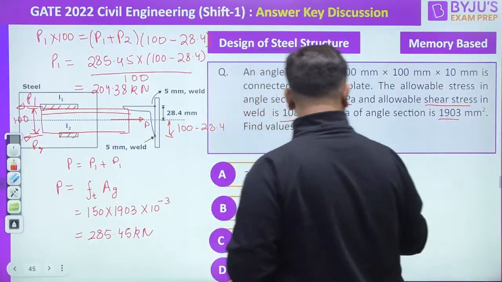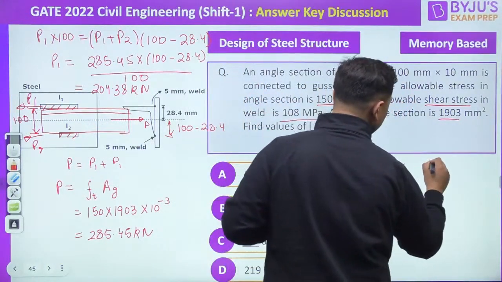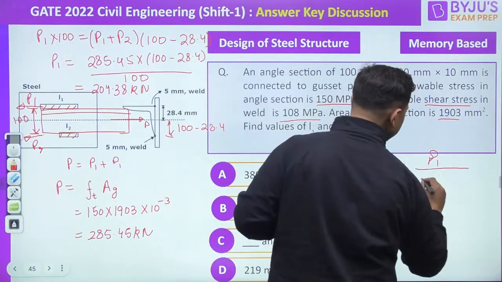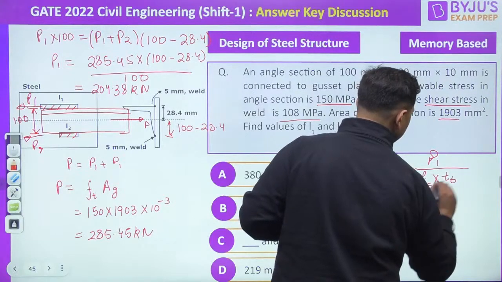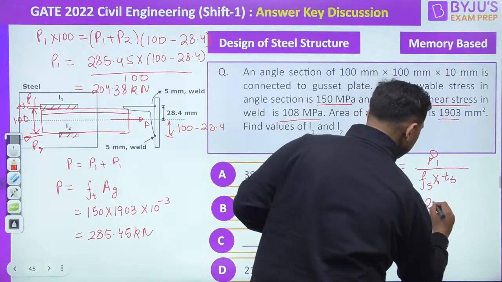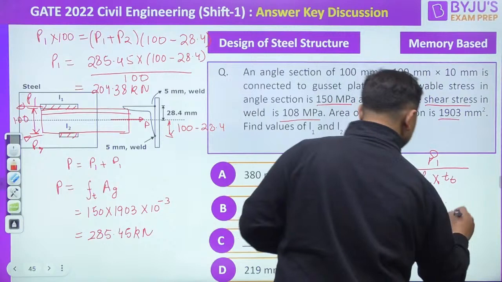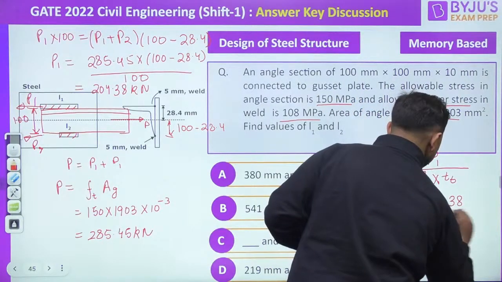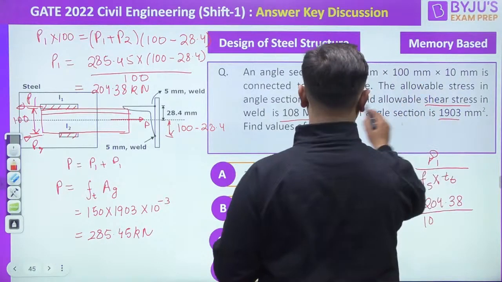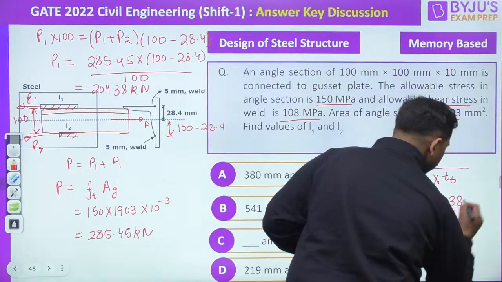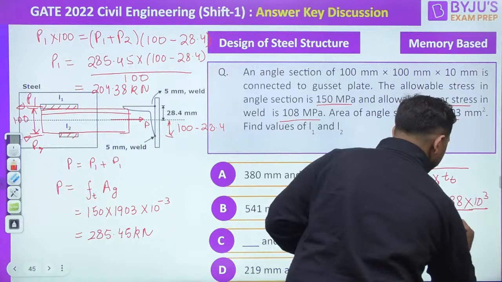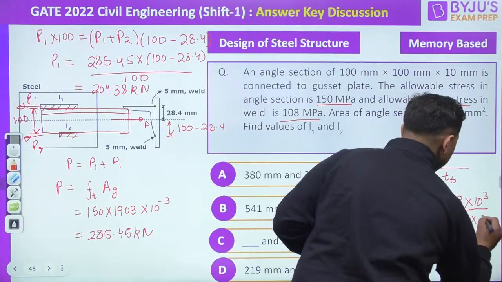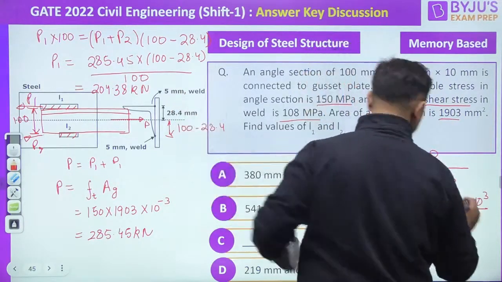Now this load is distributed by the length L1. So L1 is equal to P1 divided by Fs into throat thickness, which is equal to 204.38 into 10 to the power 3, converted into Newton, divided by Fs, given to you as 108 megapascal, times 0.7 times the size of the weld, which is given to you as 5 mm.